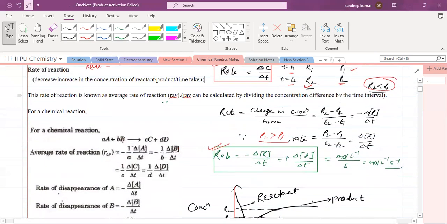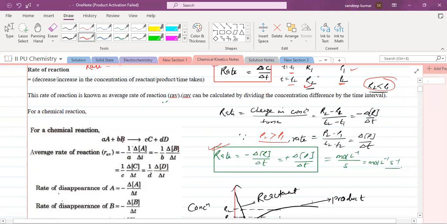The final concentration of reactant minus the initial concentration, R2 minus R1, divided by the change in time, T2 minus T1. So R2 minus R1 we write as delta R, and T2 minus T1 is delta T. Now try to understand one very important concept. With time, the concentration of reactant decreases. As R2 is less than R1, delta R will be negative, but rate cannot be negative. To make it positive, we write minus delta R by delta T.